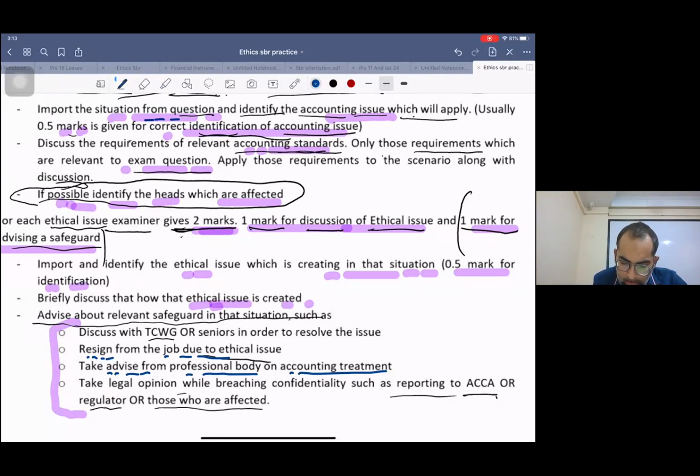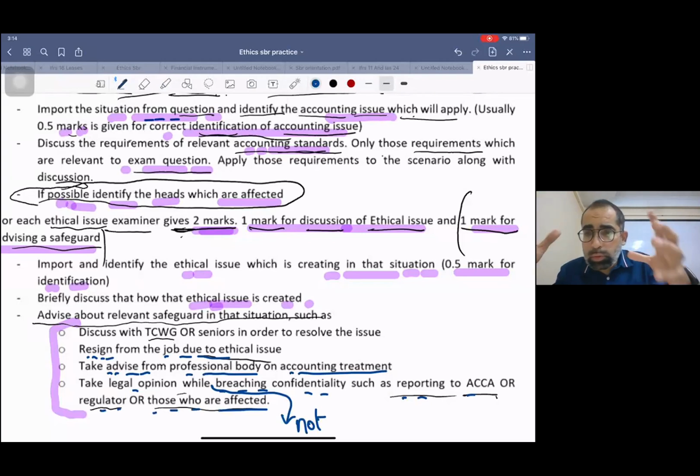Now, take a legal opinion while not breaching confidentiality, such as reporting to ACCA or the regulator, or those who are affected. But keep one thing in mind: if you are going to disclose your company information in front of a lawyer, if you are going to take legal advice from somebody, be careful that you don't breach something related to confidentiality, right? Because these are big limited companies, and if you leak out some big information, then this may create problems for you as well.